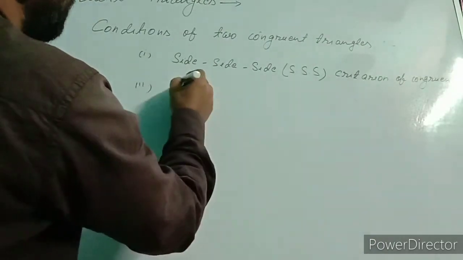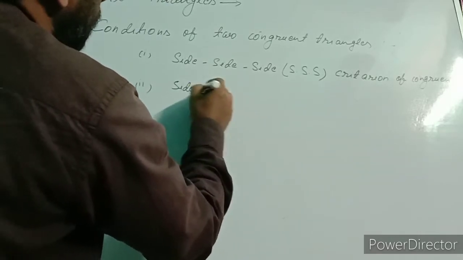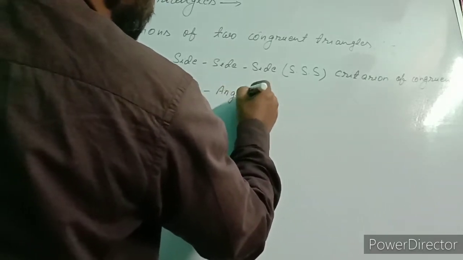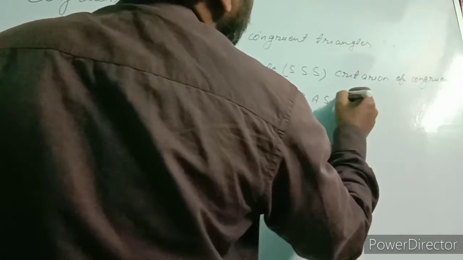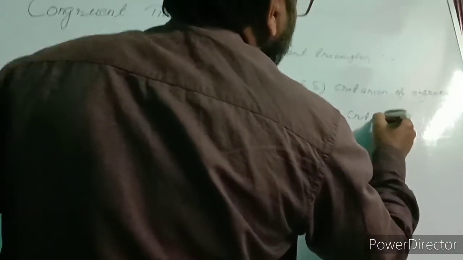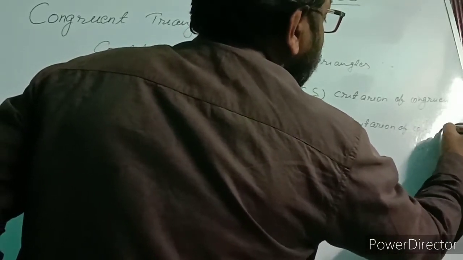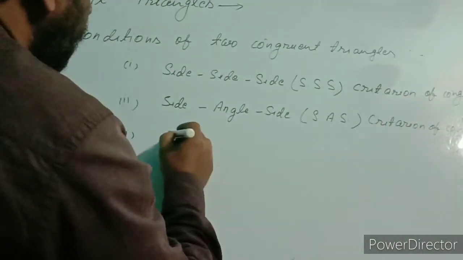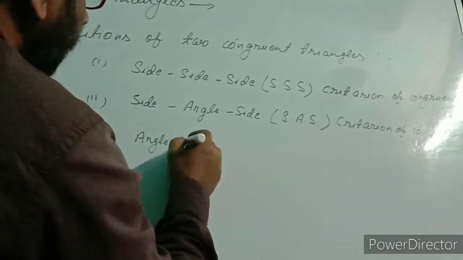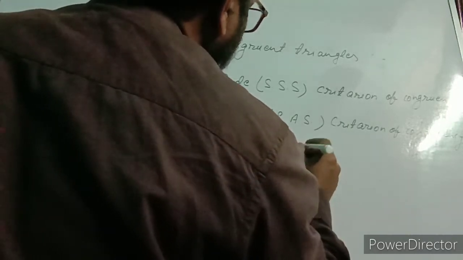Second is side, angle, side. In short, we say SAS. Criterion of congruency. Third is angle, side, angle. In short, we say ASA.